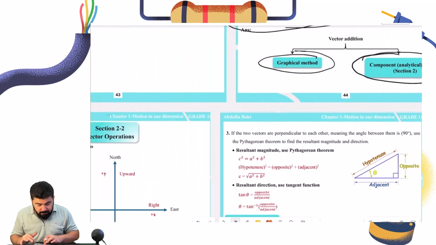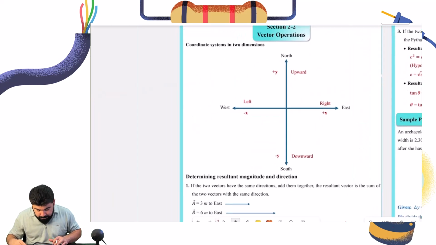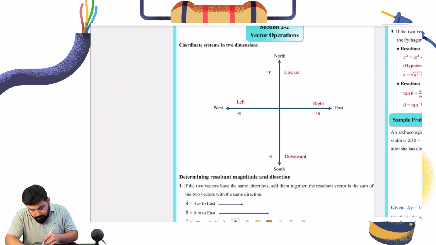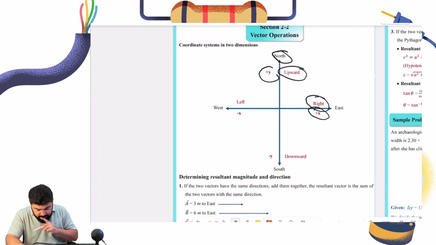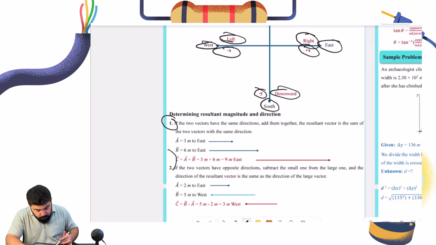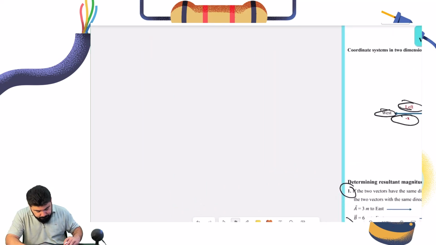Which we will be talking about right now. So we have section 2 now, vector operations. Before that, I need you to revise the directions. Remember that north, we could also write positive y or upward. Right, we could use positive x or east. Left, we can say negative x or we can say west. South, we can say negative y or we can say downward, okay? Now these three notes, 1, 2, 3, I'm going to explain them now. They're really, really simple.